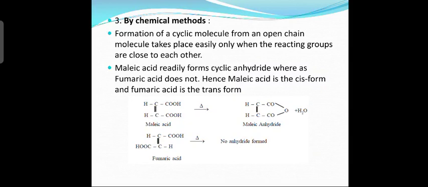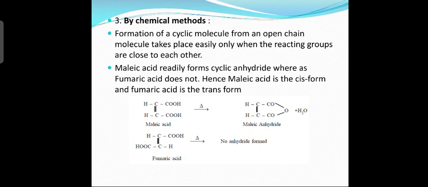So next slide. There is a third method also to determine cis and trans form. That method is known as the chemical method. Why is it called the chemical method? The compound is taken and heated, and then the formation of product is noted. What type of product is formed during the reaction? By looking at the product, we can find out whether it exists in the cis form or trans form, right.